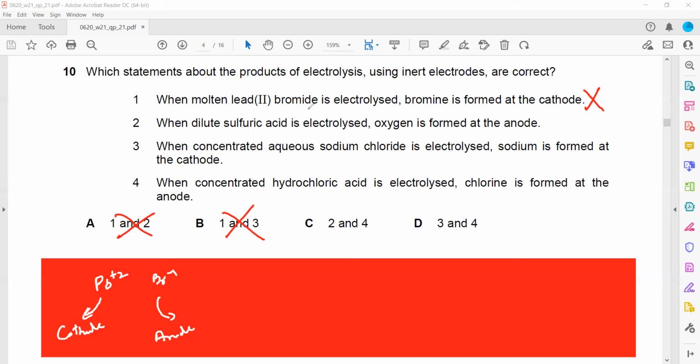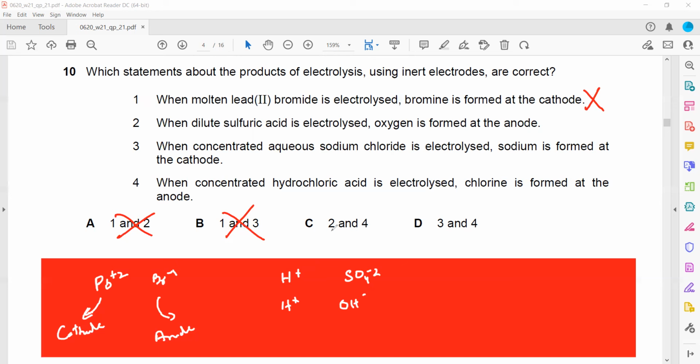When dilute sulfuric acid is electrolyzed, oxygen is formed at the anode. How do we identify this? Sulfuric acid contains hydrogen ions, sulfate ions, and also hydroxide ions.